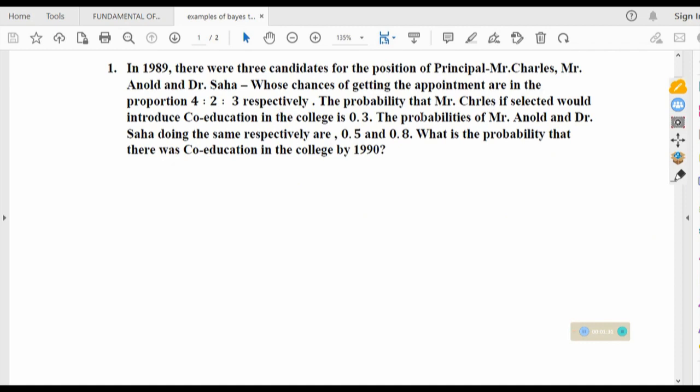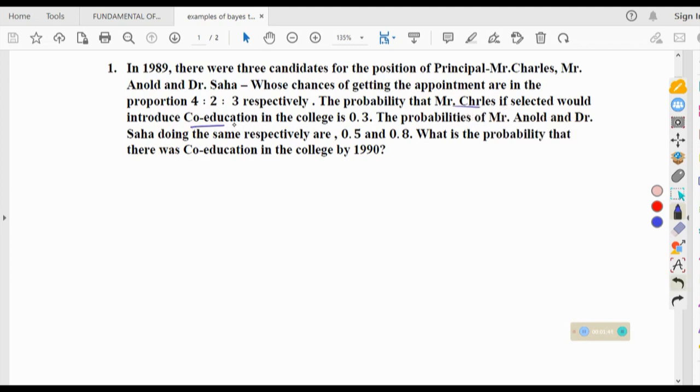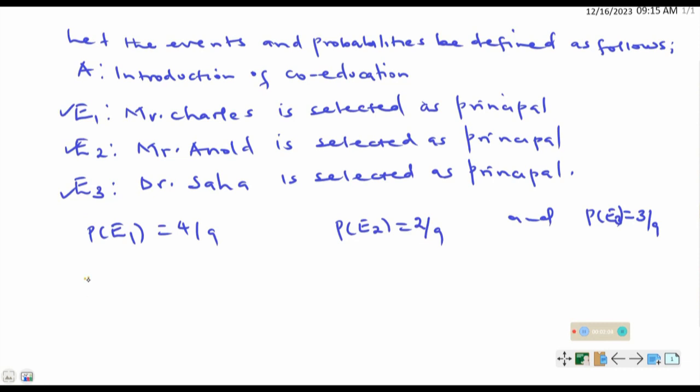Getting back to the question, they are telling us that the probability that Mr. Charles, if selected, would introduce co-education in the college is 0.3. So if Mr. Charles is selected, there will be a possibility of introducing co-education, and that can be represented as the probability of A given that Mr. Charles is selected.